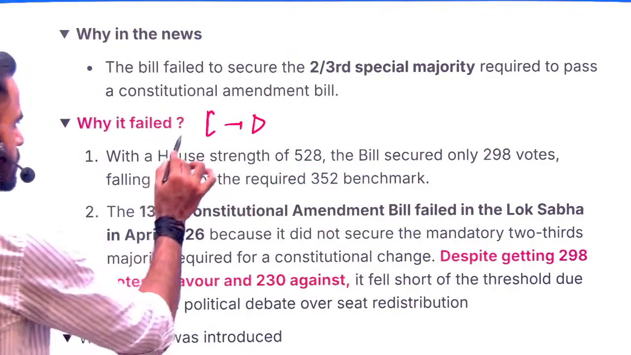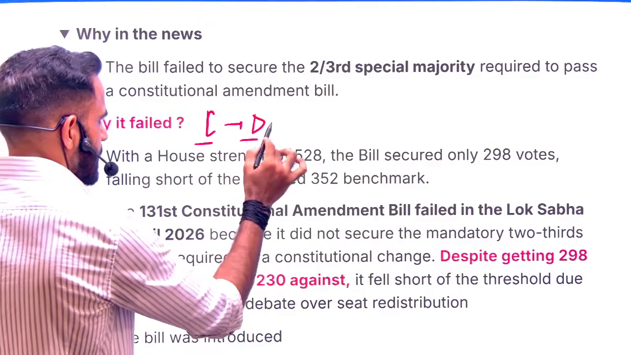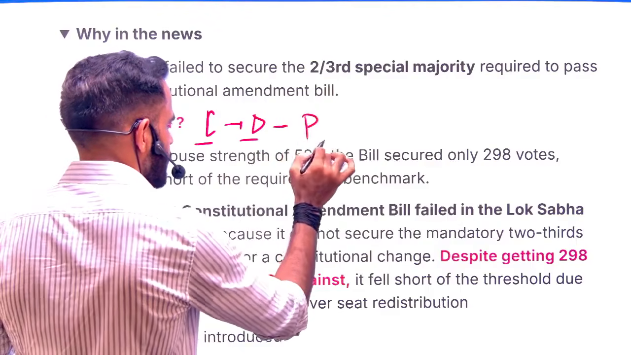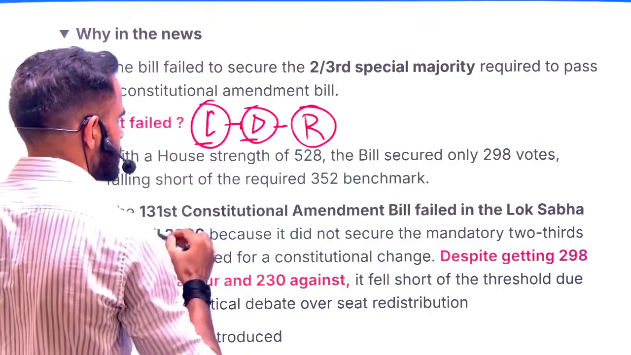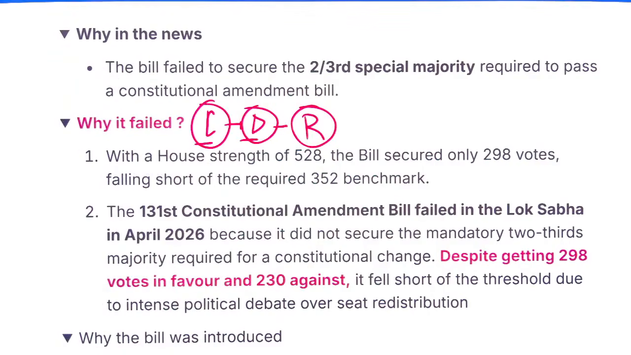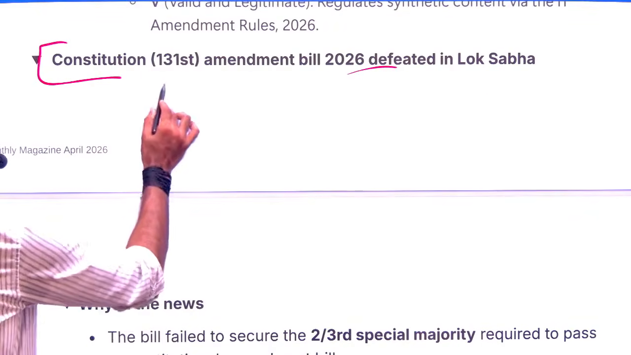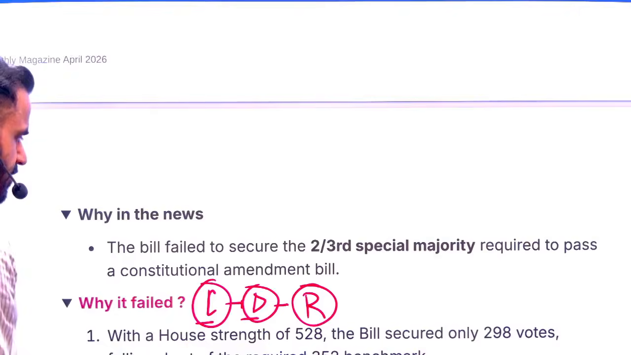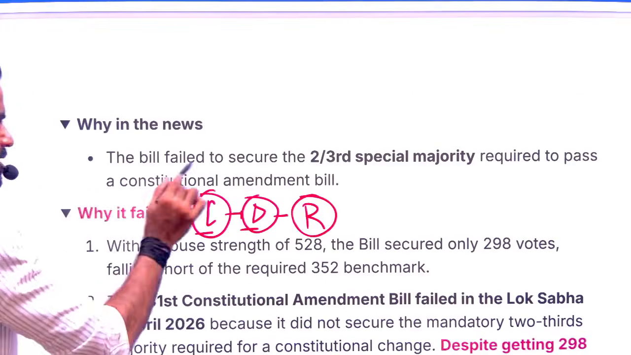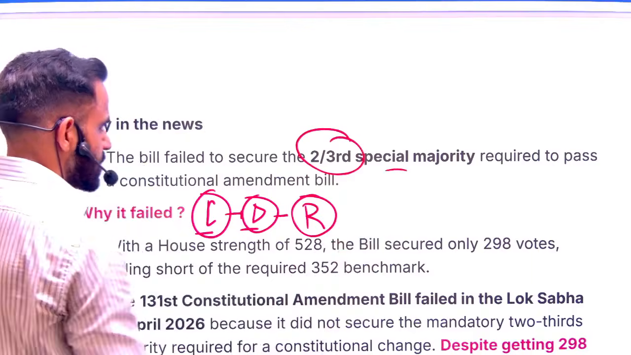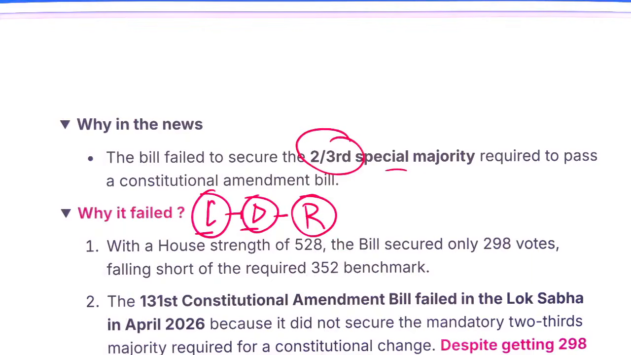Now, first there will be census, then there will be delimitation, and then there will be reservation. That is the original sequence of events. Government said this is going to take too much time, so why not implement this earlier? And for that to happen, this bill was introduced. The bill was the 131st Amendment Bill, but it was defeated. For a bill like this, it required a 2/3 special majority. That simply means a majority higher than a normal majority was required.